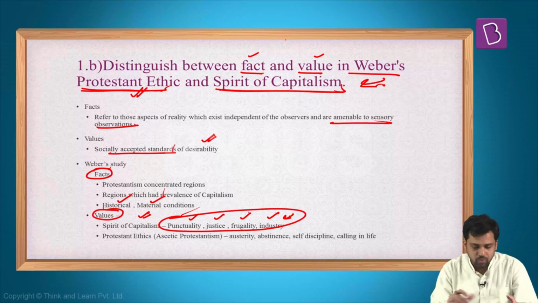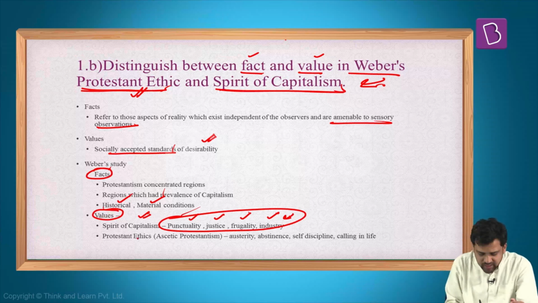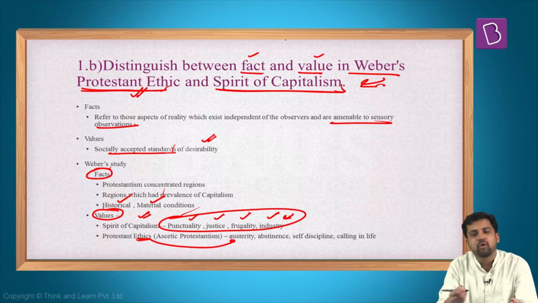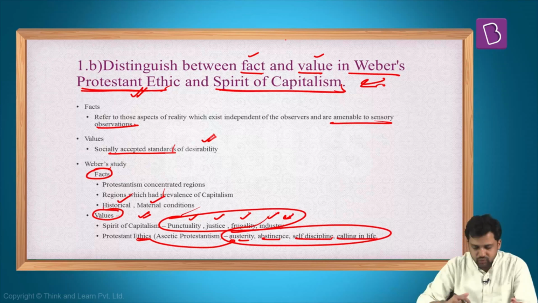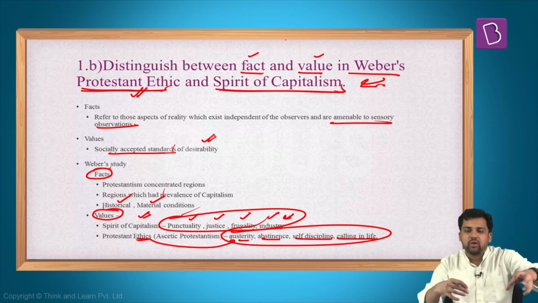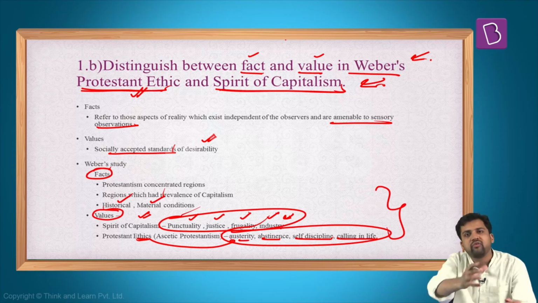Similarly, with Protestant ethics also come certain values. Ethics are nothing but values. So again, what are the values associated with Protestant ethics? Austerity, abstinence, self-discipline, and again you should have a calling in life. So these are the Protestant values. This way you can differentiate between the facts and the values that are being discussed in this particular study. So this clearly brings out the difference between facts and values.